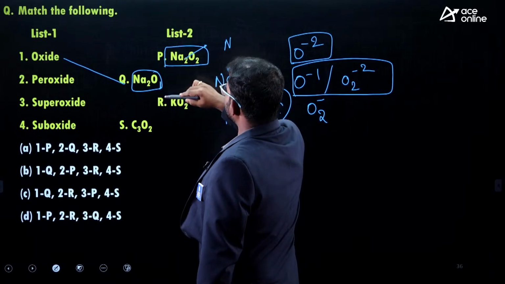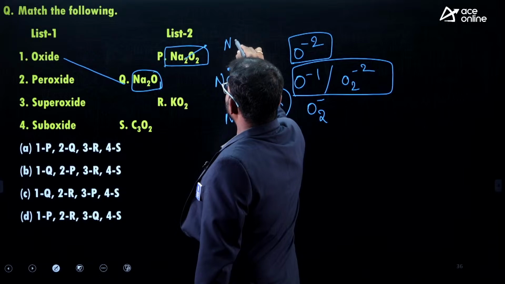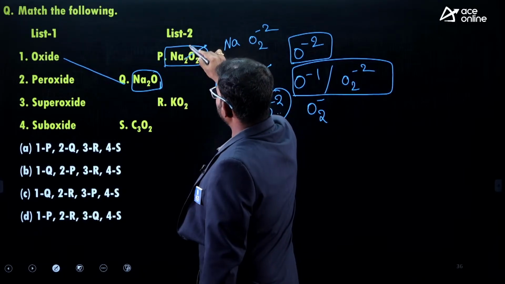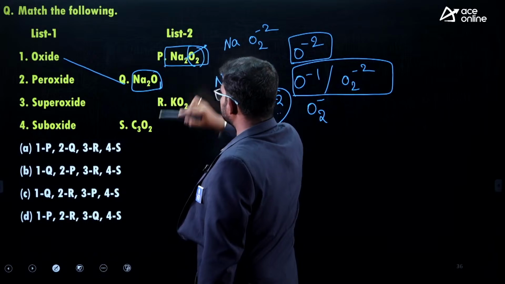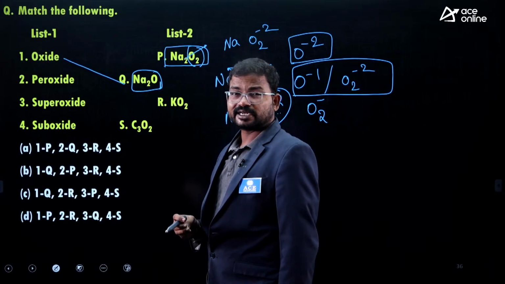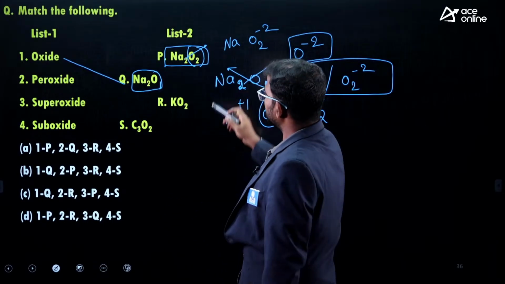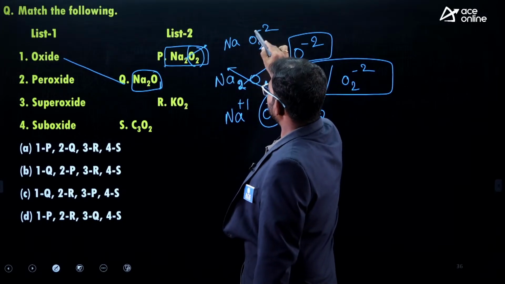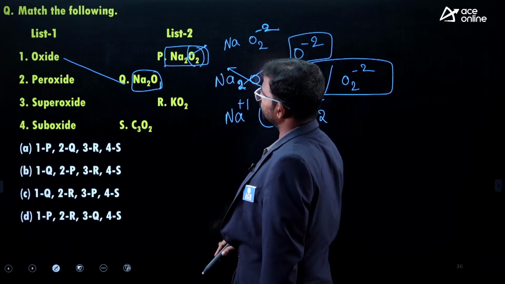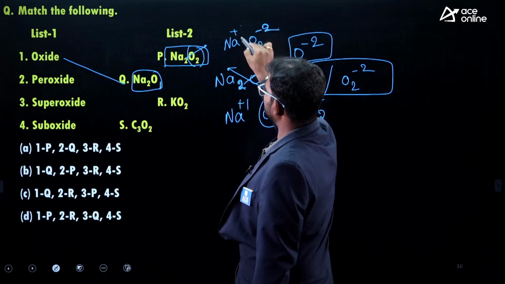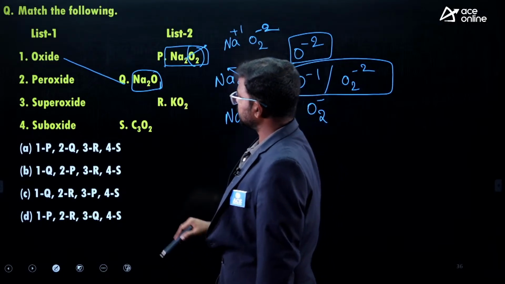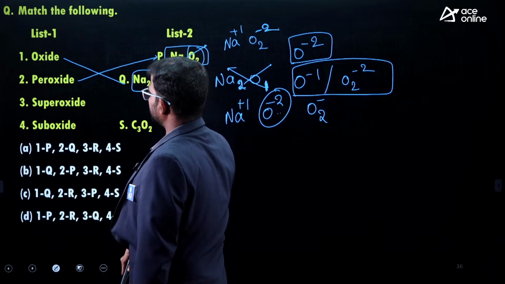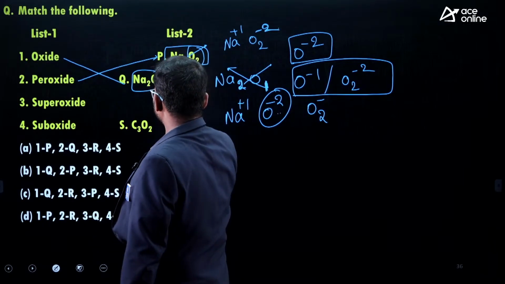So based on the crisscross method, Na and O2 minus 2. Actually, guys, this is treated as one ion, not considered like an oxide. Because of that, here we get O2 minus 2, and here it is Na plus 1. So this is peroxide.